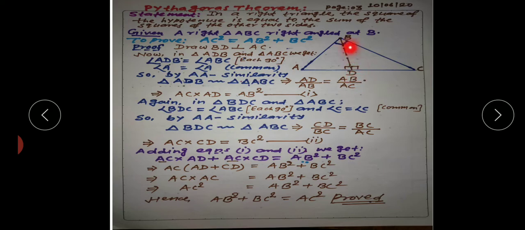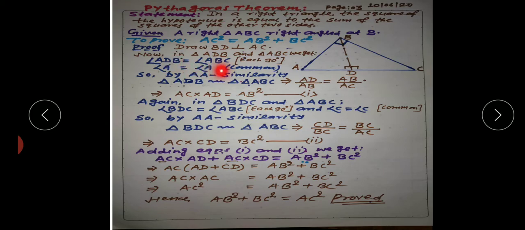Draw BD perpendicular to AC. In construction we have to write draw BD perpendicular to AC, and then we have to prove it. Now let us take this triangle ADB, the right triangle to the left, and the whole triangle ABC first. In these two triangles, angle ADB is equal to 90 degrees and angle ABC is also equal to 90 degrees. So angle ADB is equal to angle ABC, 90 degrees, and angle A is one of the angles of triangle ADB, and angle A is also an angle of triangle ABC.